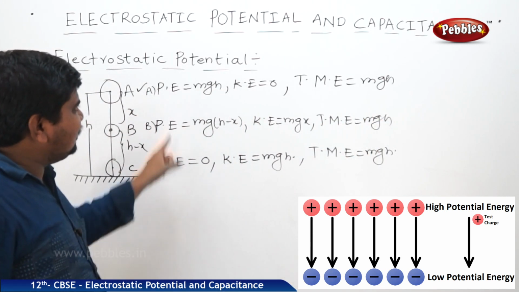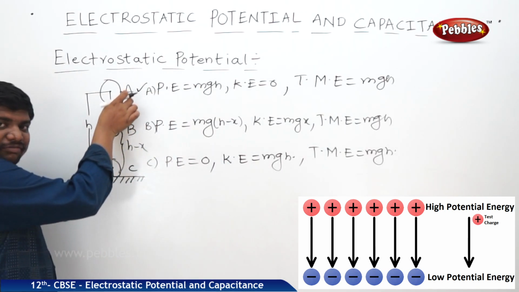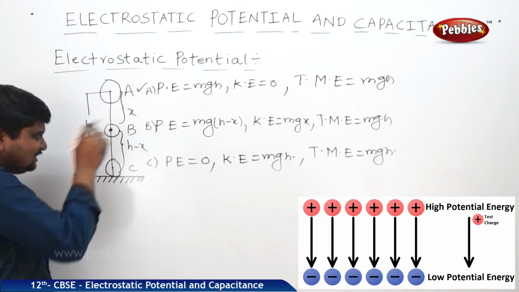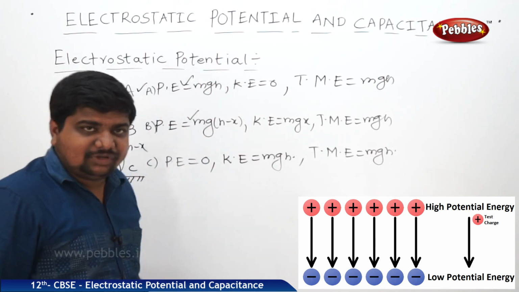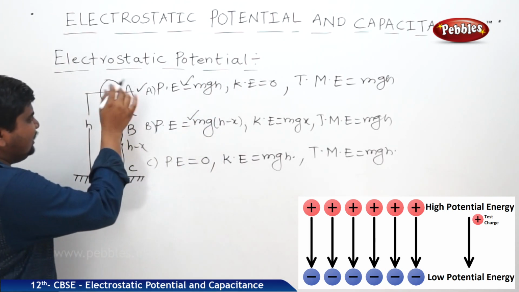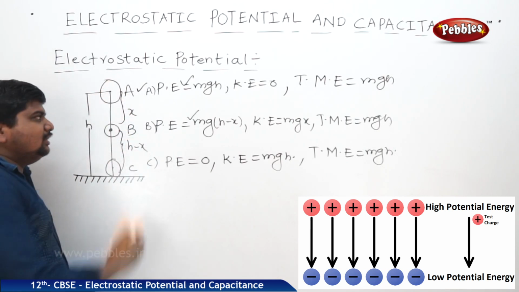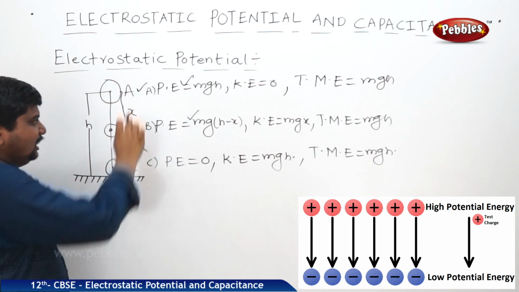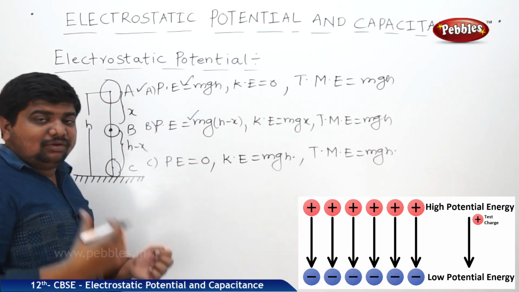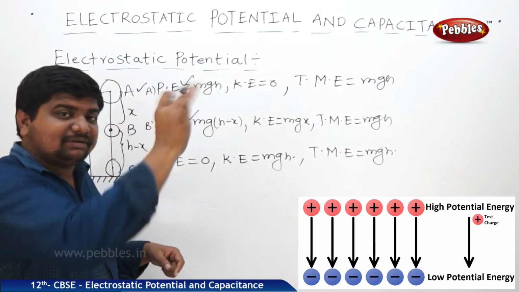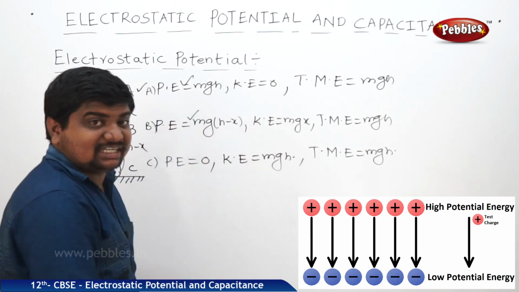What is the need of this concept, which is applicable to electrostatic potentials? Listen carefully. As the body falls towards the earth, it is changing its position, so there is a possible change in the potential energy. Whenever a body changes position, falling from A to B and then B to C, under the influence of gravitational force or away from the gravitational force, there is a possibility for change in its potential energy.